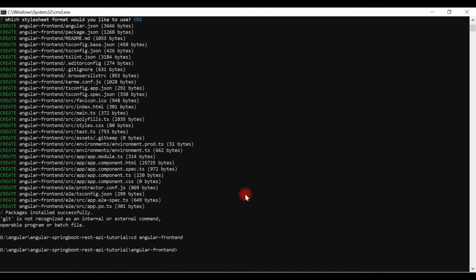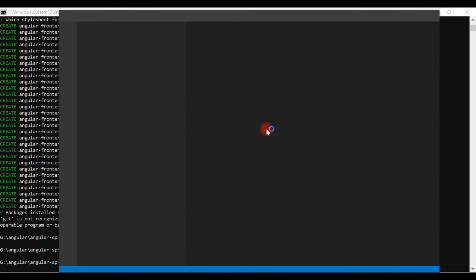Make sure that you have also installed Visual Studio Code IDE on your machine. Now I will open this folder inside VS Code IDE. I'm using Windows, so I can just type the command code dot. This will open VS Code IDE inside this folder. Hit enter.